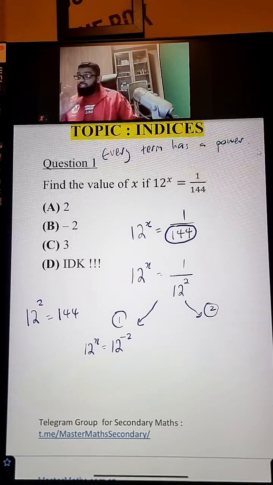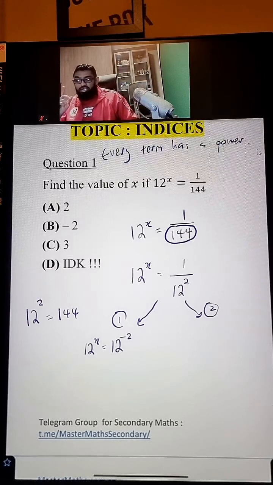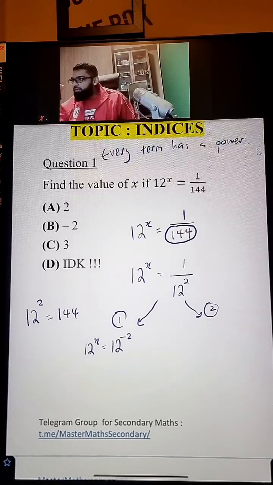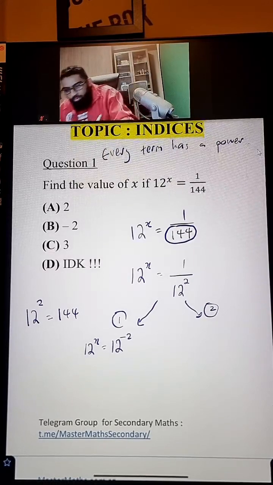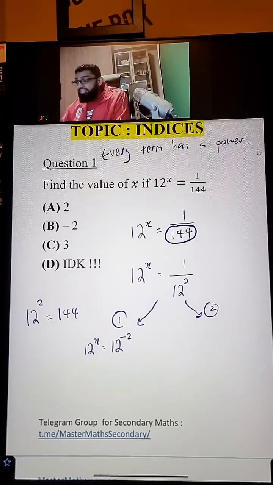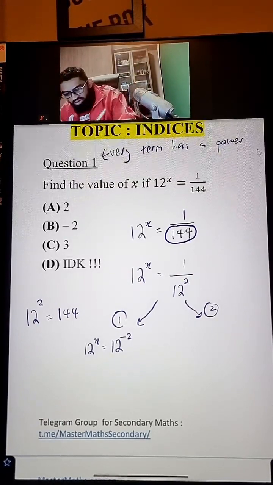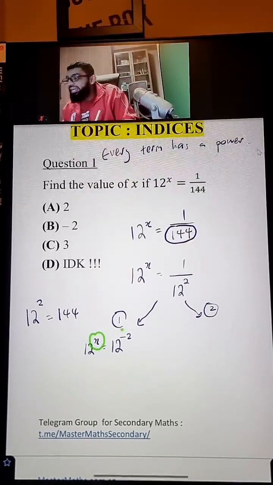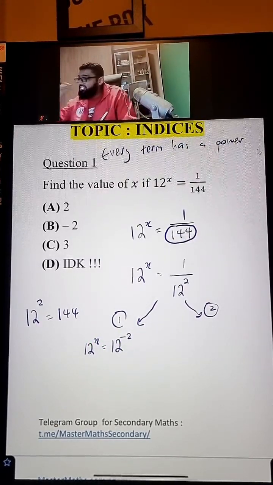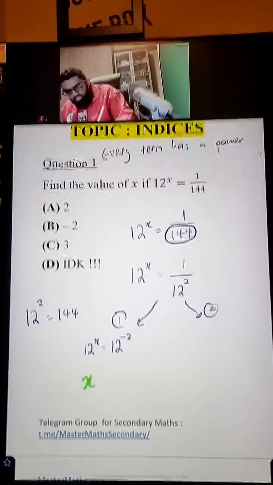So this is the first method, it's called a trick method, where you bring the power up, your power will switch signs. From a positive power, it becomes a negative power when it goes up. Now, it's very clear to ourselves now that x is equal to negative 2. What else can it be, right? Some of you, when you hit this step, you will say, Coach, x is 3.